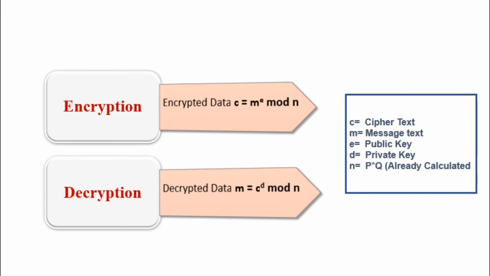Therefore, you can see that encryption strength totally lies on the key size. If we double or triple the key size, the strength of encryption increases exponentially. It is a simple RSA implementation in Python.